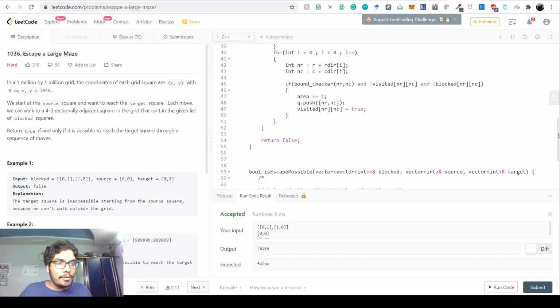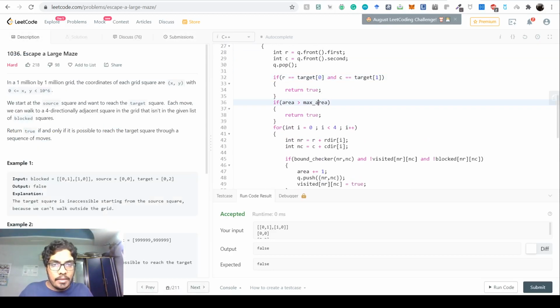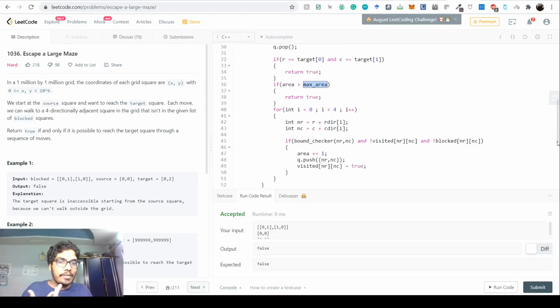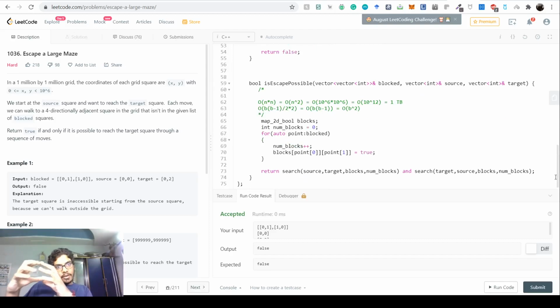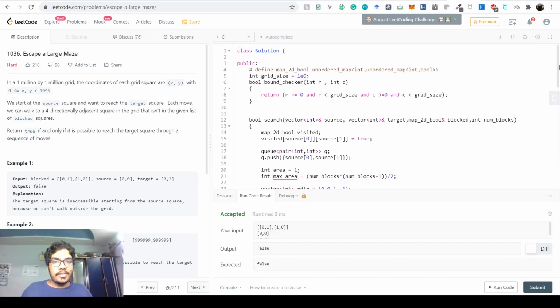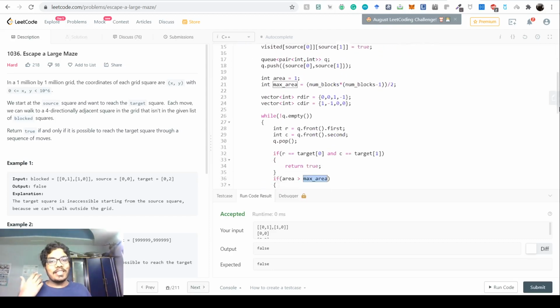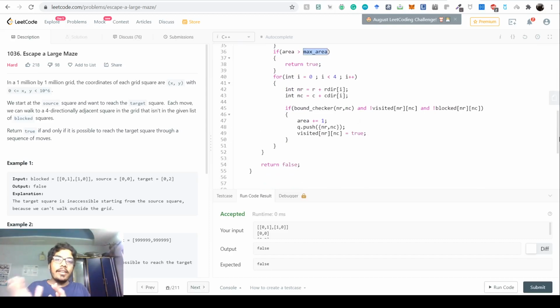The crucial part was to realize the max area. If you can know the max area by geometry, then this is actually a very simple BFS problem. You just need to find out until the max area from the source, and you have to do it from the target too, and once you do that, the question is solved. So this is how you solve 1036, Escape a Large Maze. It is a slightly trickier BFS problem, but if you know the math, if you know the geometry, and if you know BFS, then this is the solution to the question. Thank you.